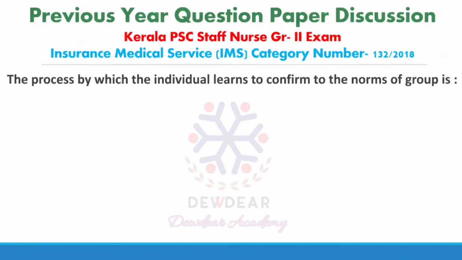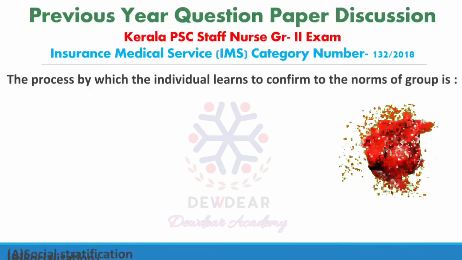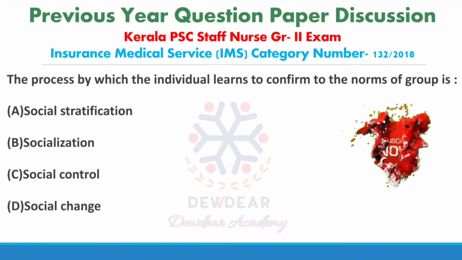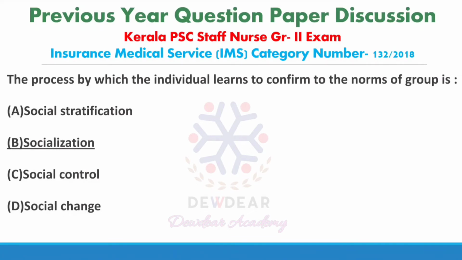Then next question. The process by which the individual learns to conform to the norms of a group. Options are social stratification, socialization, social control, social change. Correct answer is socialization. So these questions are from sociology. Socialization means the process in which the individual learns to conform to the norms of group.